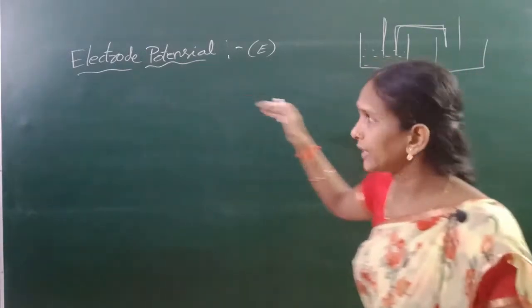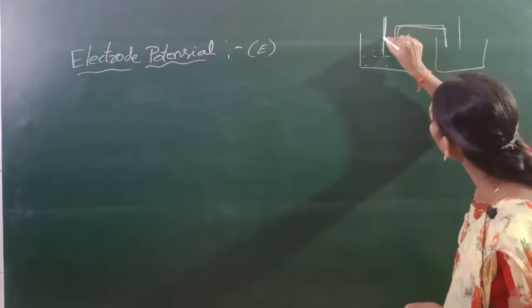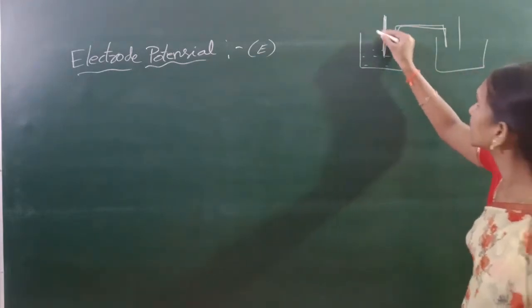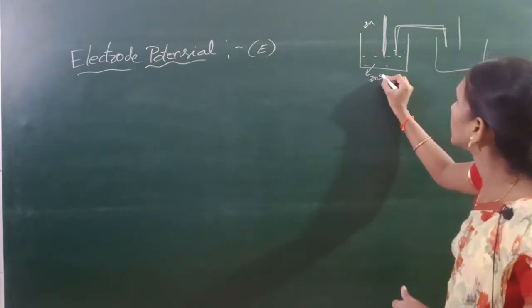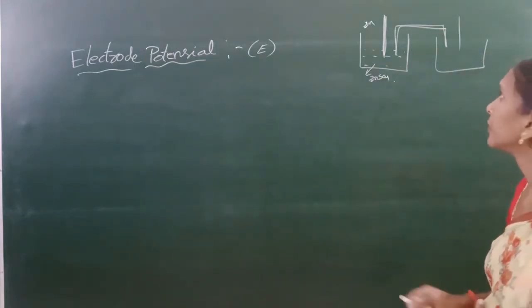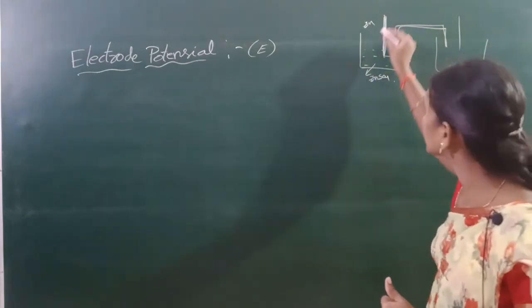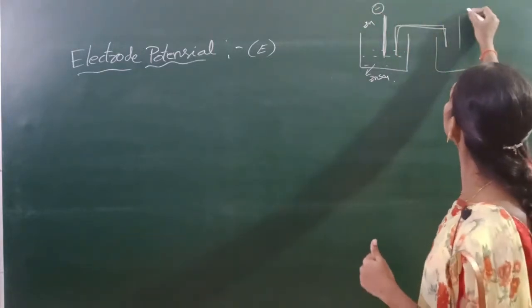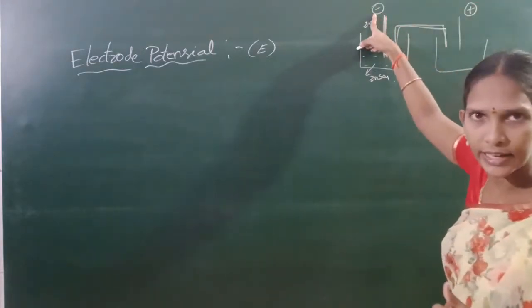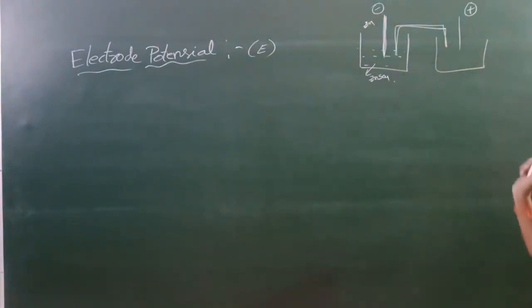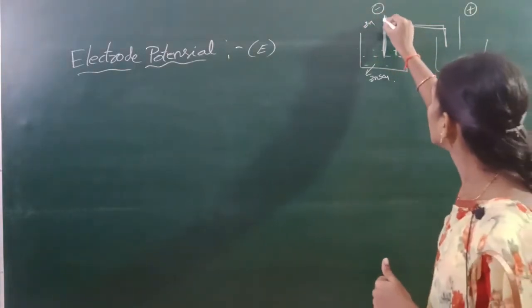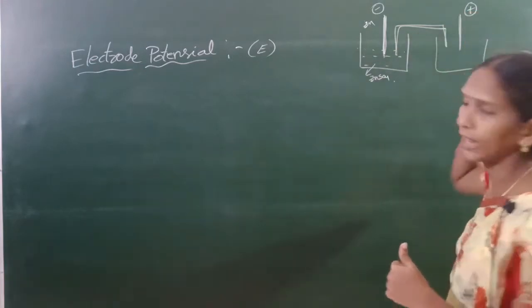Electrode potential means the potential developed by a metal. This is a zinc rod, for example. This is ZnSO4 solution. This is the anode, and this is the cathode. Anode is negative and cathode is positive in an electrochemical cell. Electrodes means this anode and cathode.